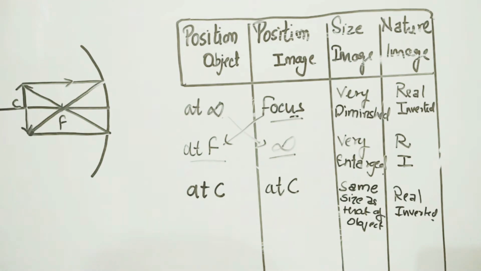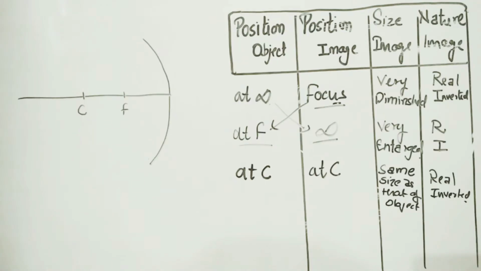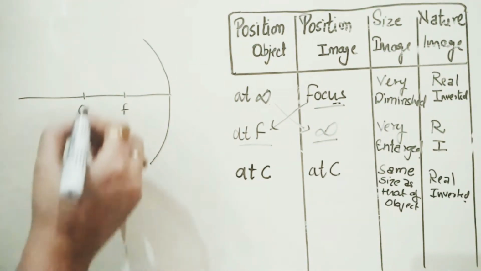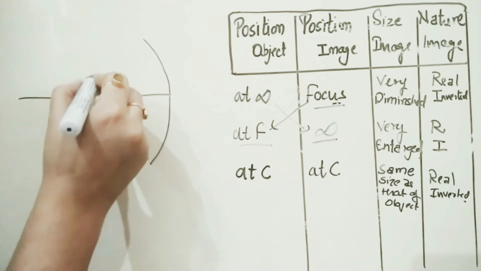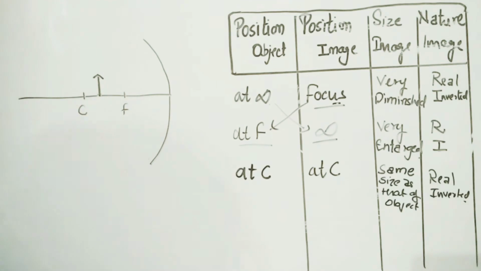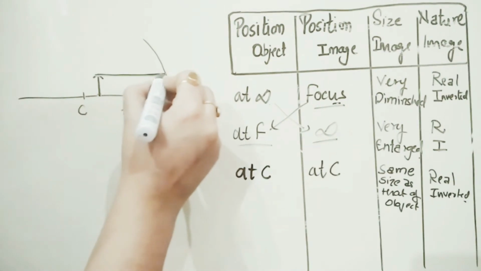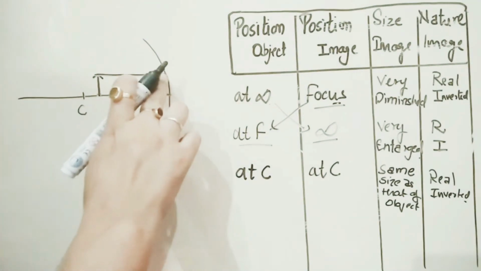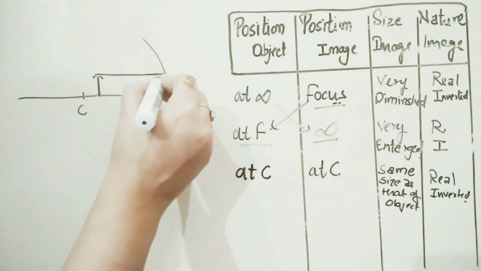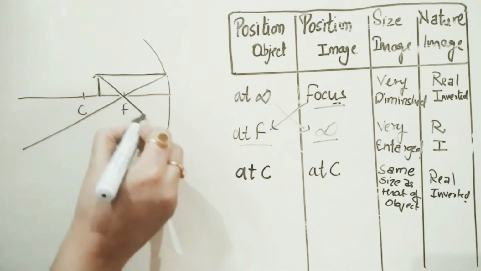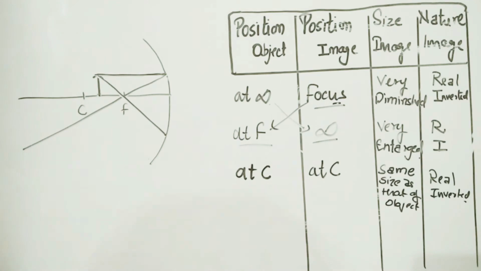Now the next two cases are related to this center of curvature, that is, what happens when the object is placed between the center of curvature and the focus. So you take any point here. For the object you will draw like this, then two rays we have to select. One is the same thing, it passes parallel. Another one will pass through the focus, and that will pass straight.